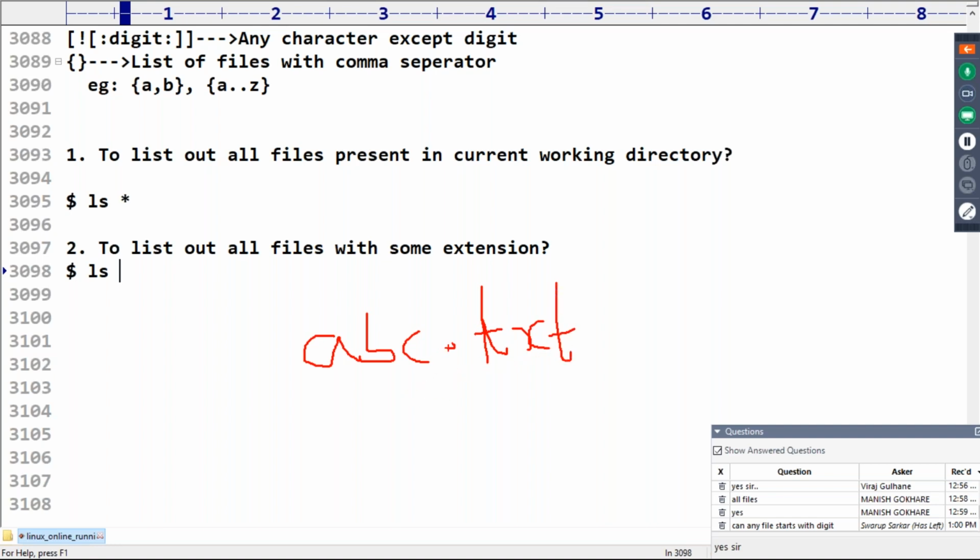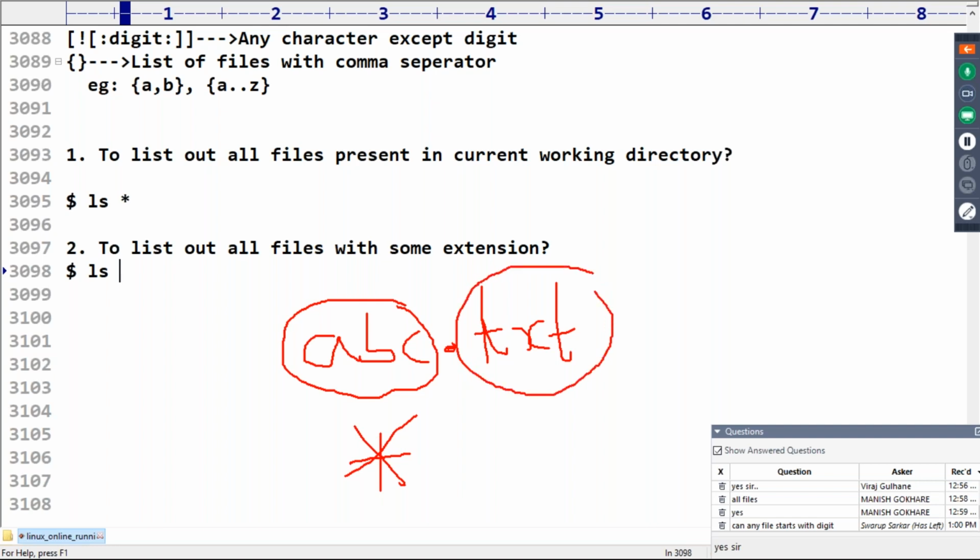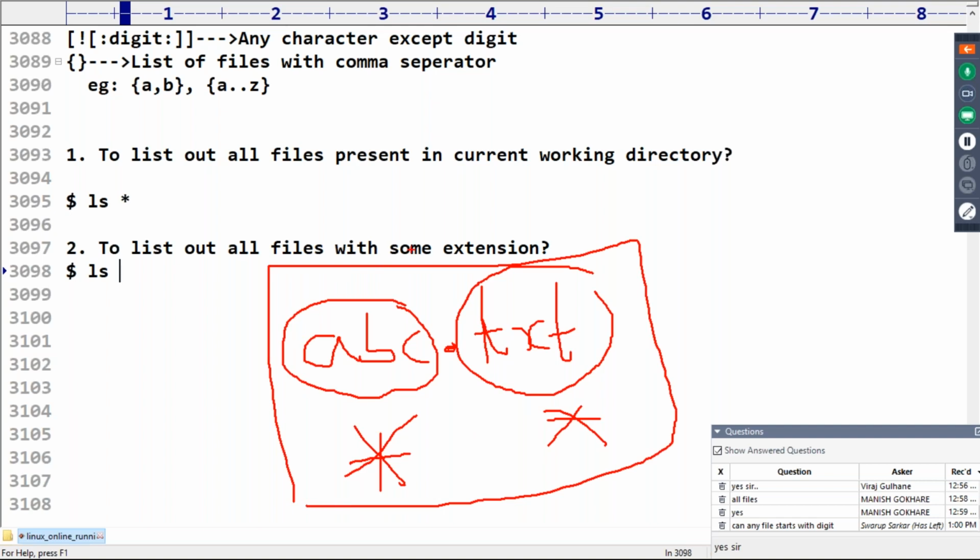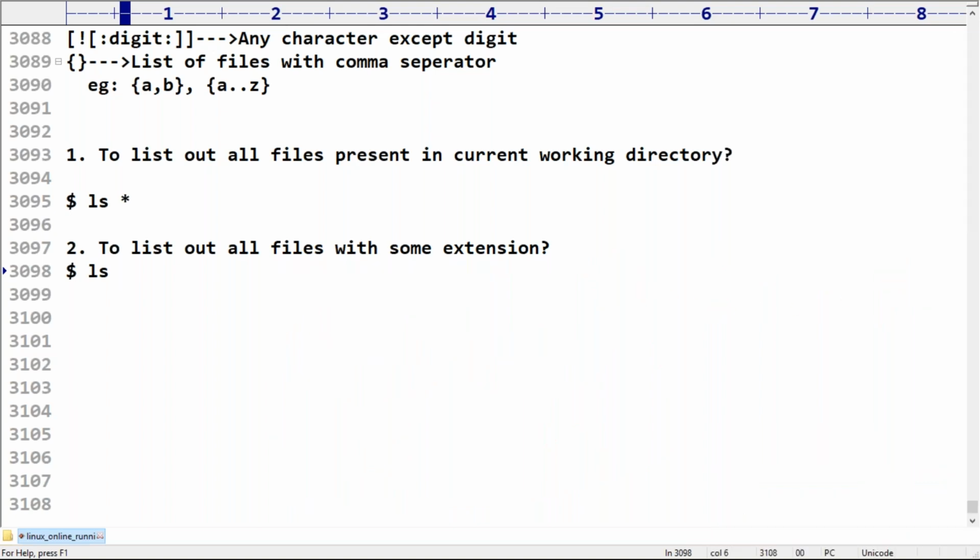Before the dot symbol, any number of characters are allowed, so star. After the dot symbol, the extension can be anything, dot java, dot py, or dot txt, so any number of characters are allowed. So the regular expression to represent all files with some extension is star dot star. Remember this. Can you please observe: star dot star.